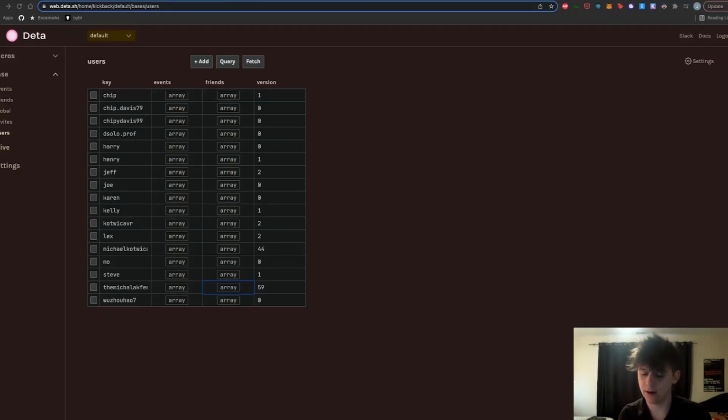And the important part about the incrementing of this version number is that every time a user wants to update their own user object, we check to make sure that the version they have on the front end is the version that is in the database. And so if a user, for example, accepted a friend request, so they made an update to somebody else's user object because they said, hey, I've accepted your friend request, so now I'm going to add myself to your friends array.